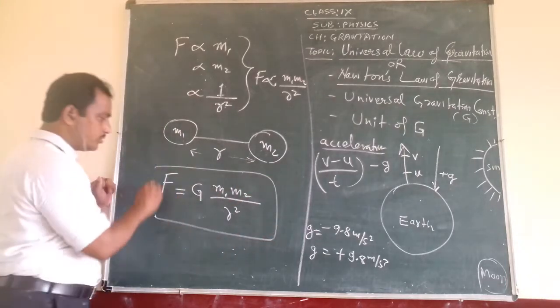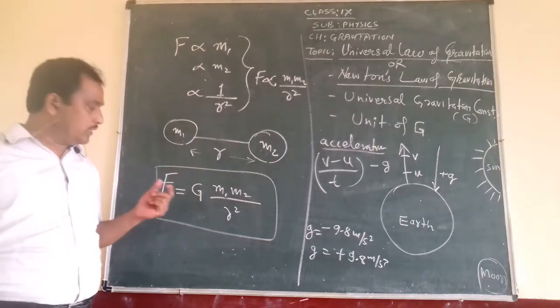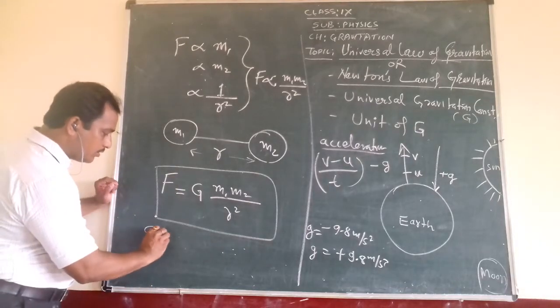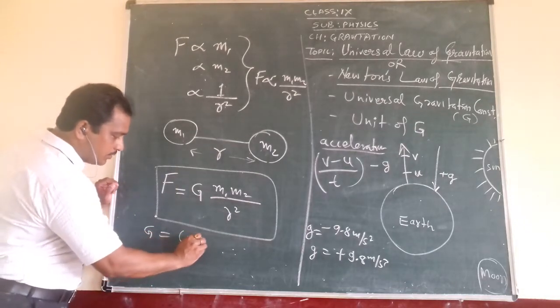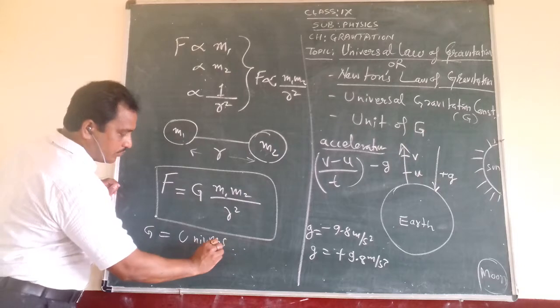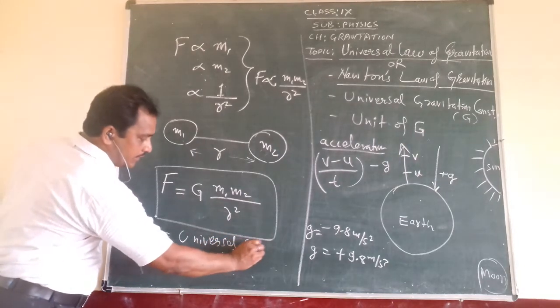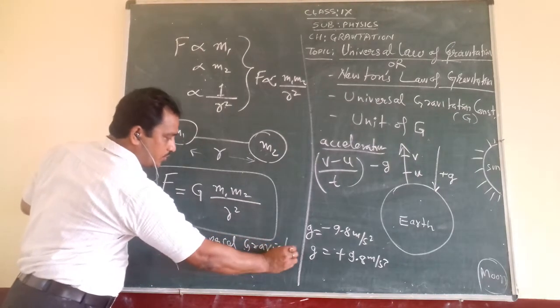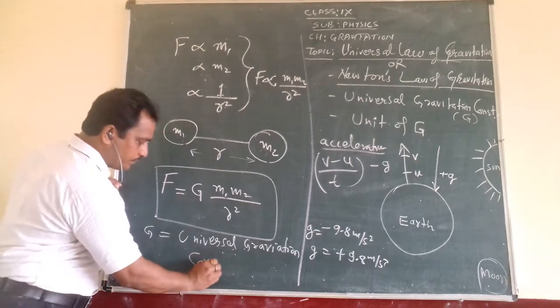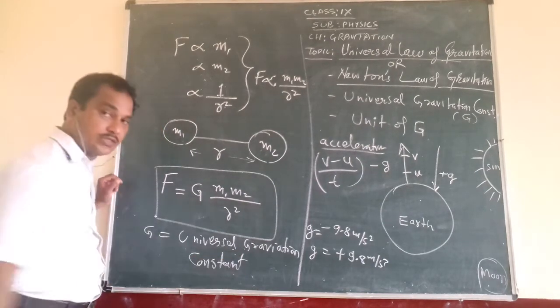So this is the force by which any object is pulling, and capital G is called the universal gravitation constant. How much is its value?